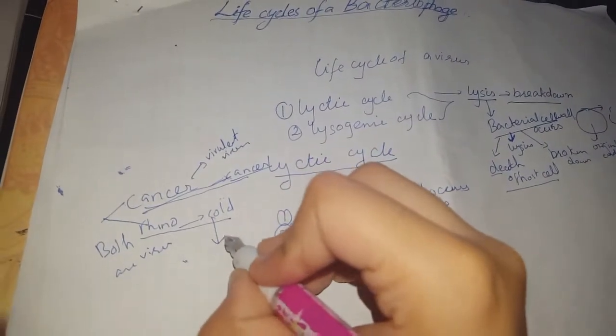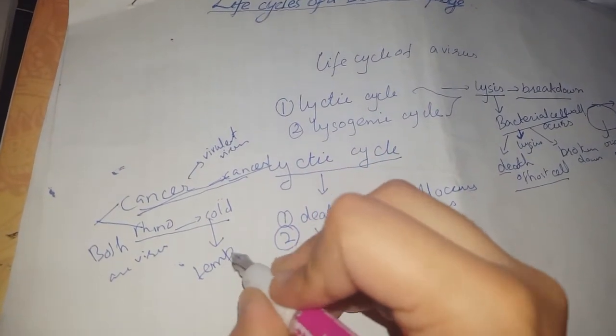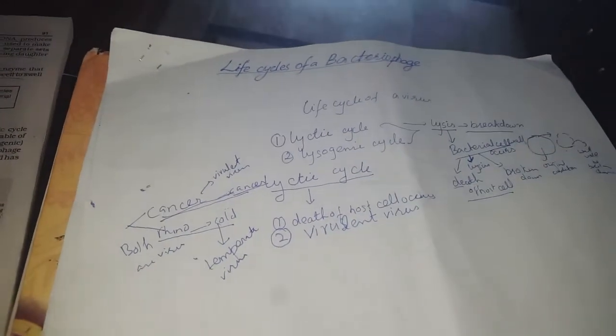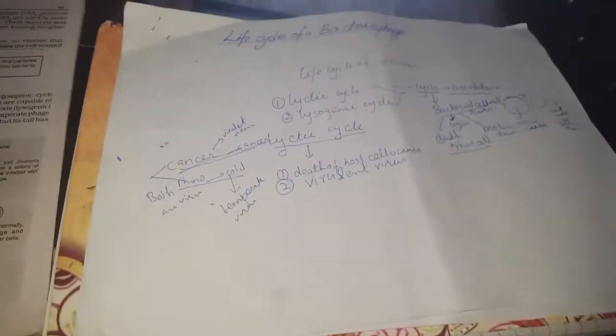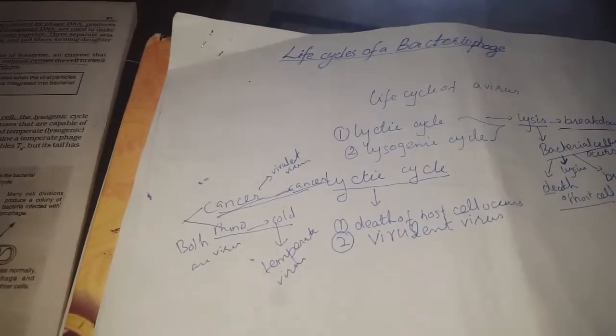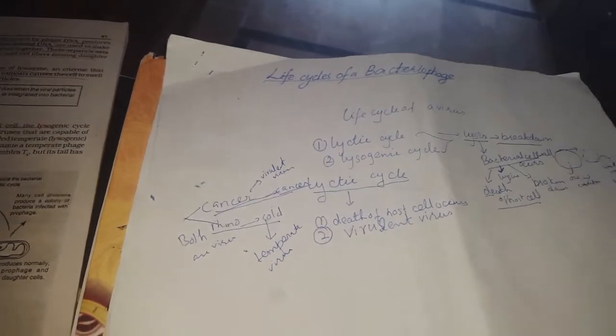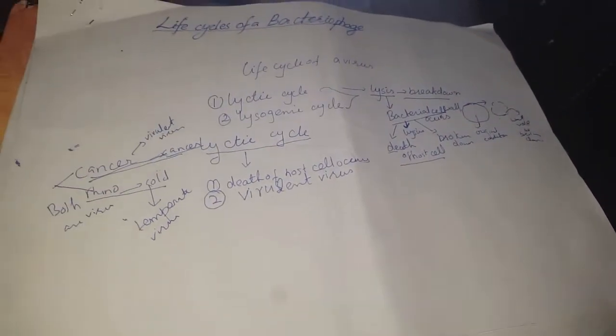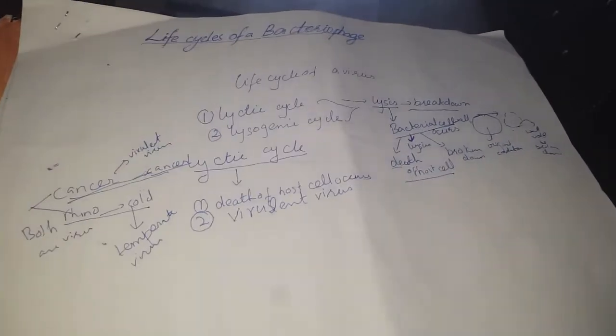Whereas rhinovirus does not cause death of the cell, it is a temperate virus. Cold can be with you for a long time, for years, if you don't get it treated, but it won't harm you. You won't die suddenly. Of course 98% of people survive having cold even if they are not getting any treatment.